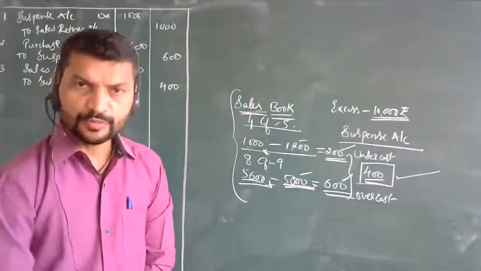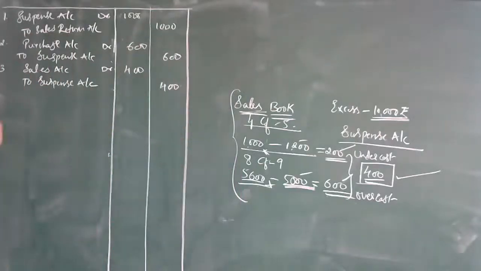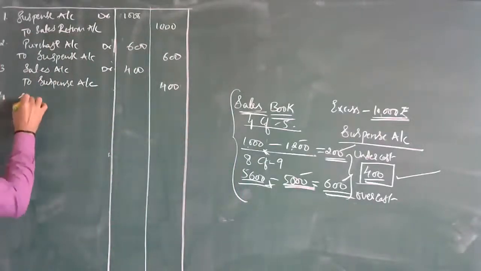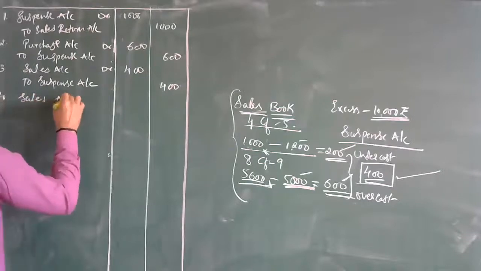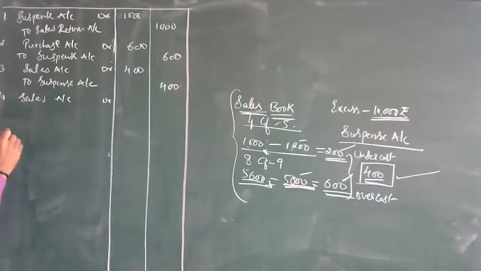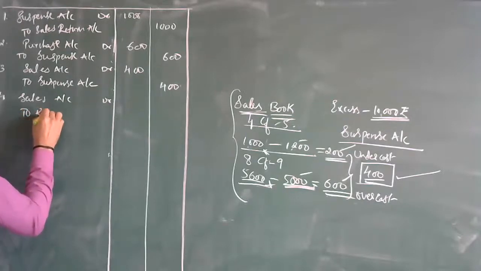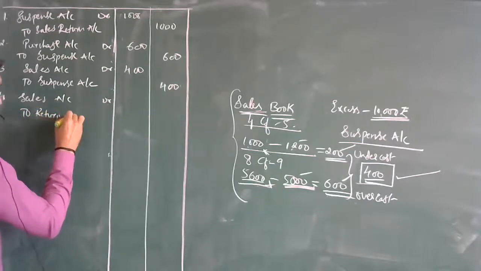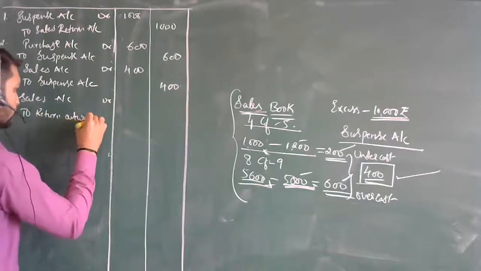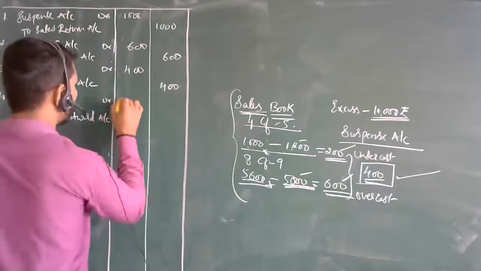Now this has to be corrected. How will the correction be? The fourth entry will be sales account debit to return outward account. What is the amount over here? 1000 rupees.